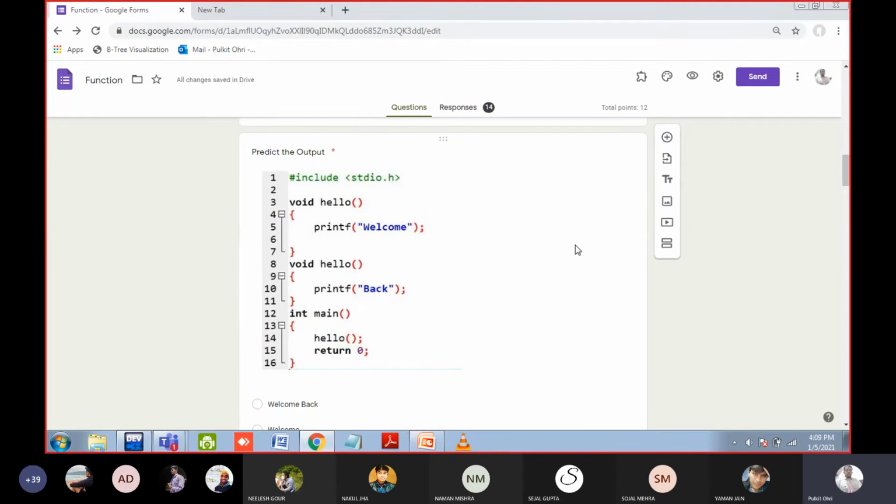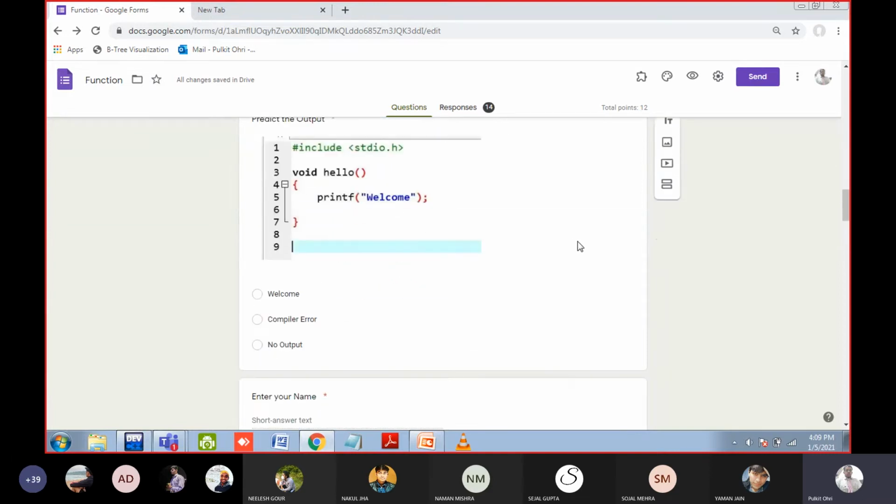So similarly here, when you are calling the hello in the line number 14, the hello function, the computer, or the compiler or the operating system, will get confused now, whether it should call the function at line 3 or at line 8, whether it should print welcome or whether it should print back. It will get confused now. So error will occur. So this is not allowed. Okay, two functions should not have the same name. The compiler will get confused.